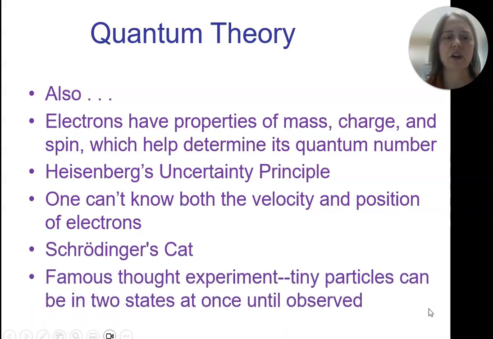Also, you may have heard of Schrodinger's cat. Dr. Schrodinger was a famous chemist in the early 1900s, also working on electrons and waves and stuff like that. This was a thought experiment that tiny particles can be in two states at once until they're observed. And you're like, well, where does the cat come in there?